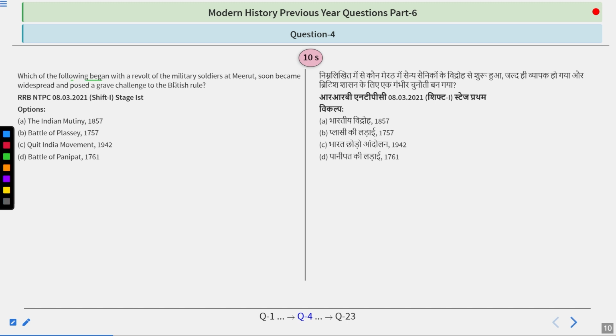Which of the following began with the revolt of military soldiers at Meerut, soon became widespread and posed a grave challenge to the British rule? Options are Indian Mutiny 1857, Battle of Plassey 1757, Quit India Movement 1942, Battle of Panipat 1761. So try to understand the question and find out the answer, guys.